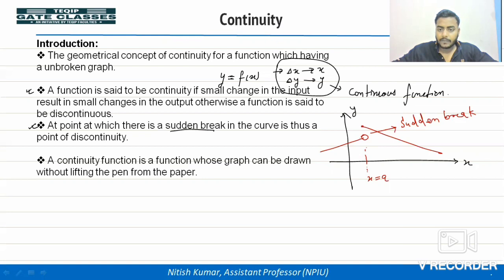Or also you can say, if you change delta x at this point, what value will you get in delta y? You won't get a small delta y, you will find a large gap. The change will not be small. So when you make a small change in input, you get a large change in output. So this function is a discontinuous function.